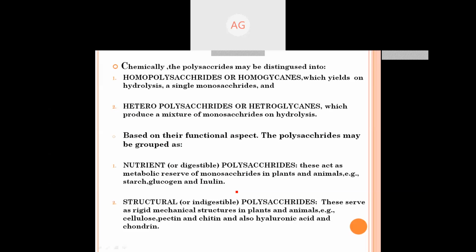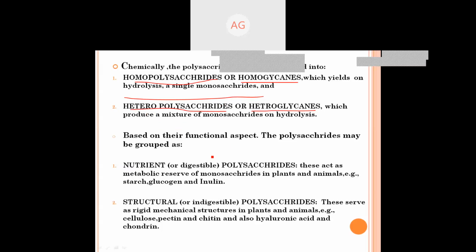Now chemically, the polysaccharides, as we have talked earlier, may be distinguished into homopolysaccharides, also known as homoglycans, which yield on hydrolysis a single monosaccharide. When the same type of monosaccharide is yielded, it is a homopolysaccharide, and when different types of monosaccharides are yielded, it is a heteropolysaccharide or heteroglycan.